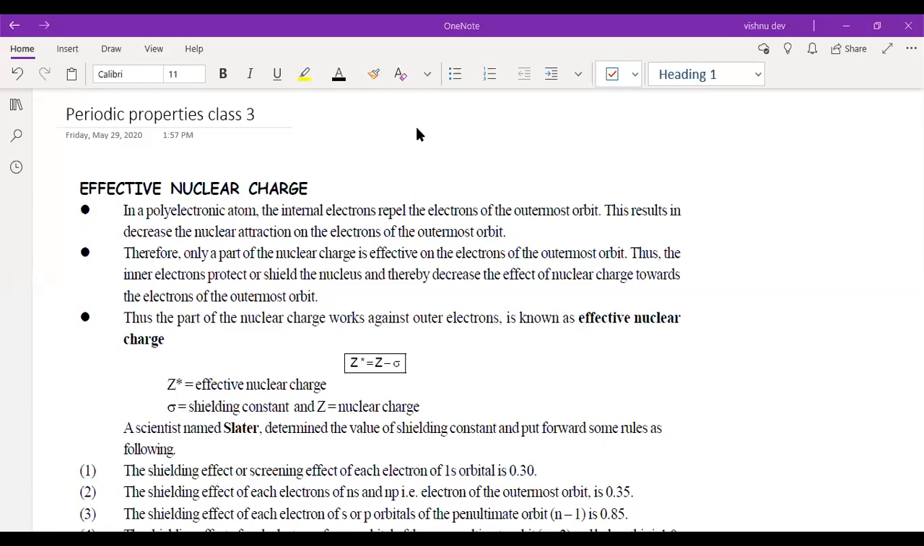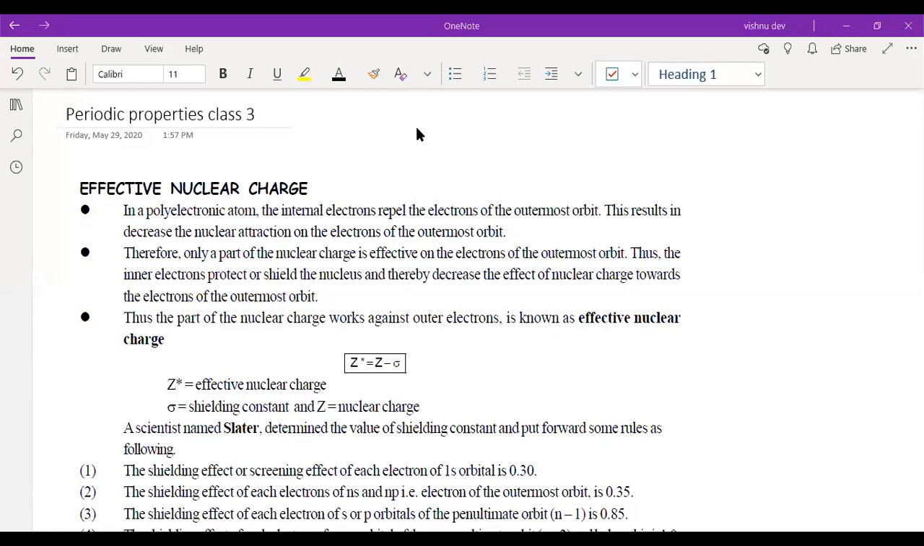Okay then. So when you talk about periodicity, what is the meaning of periodicity? Periodicity means the repetition of properties. Now this repetition occurs mainly because of two factors. First is effective nuclear charge and second is size.